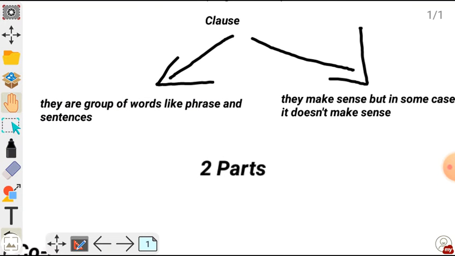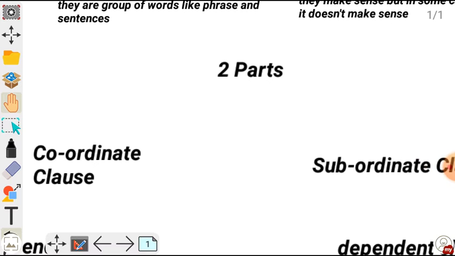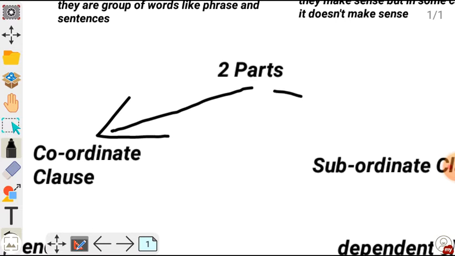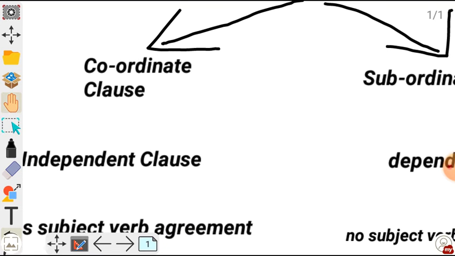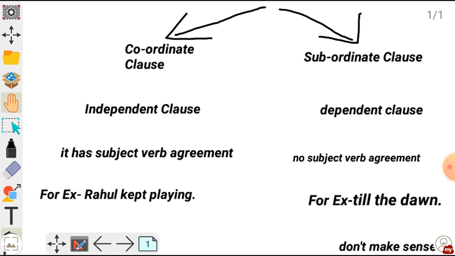First of all, clauses are divided into two parts. One is coordinate and the second is subordinate. Both the clauses are totally different from one another. So let's discuss what is a coordinate clause.